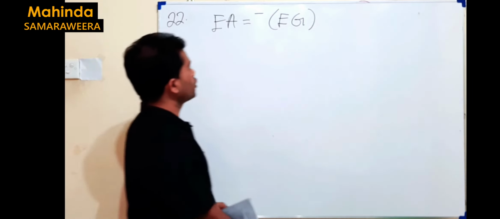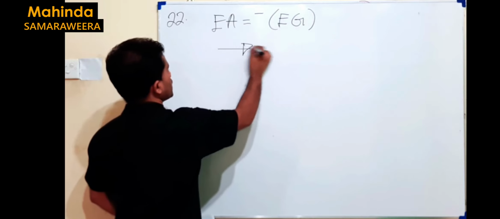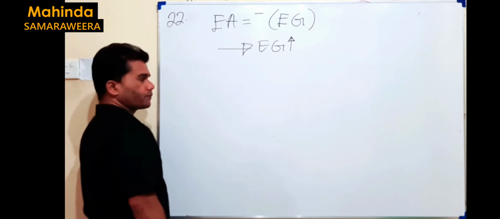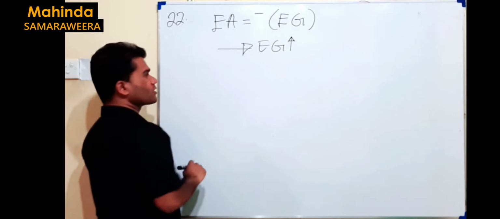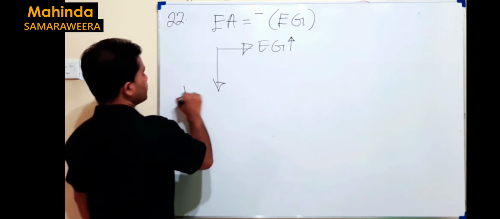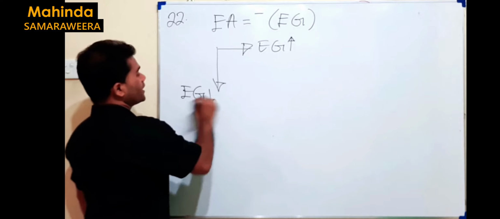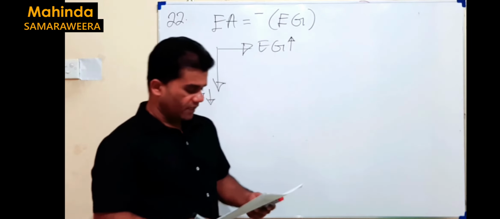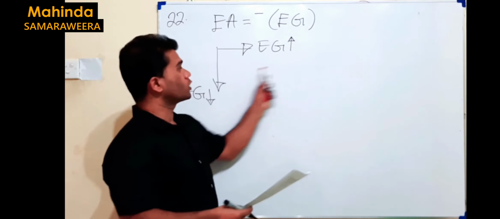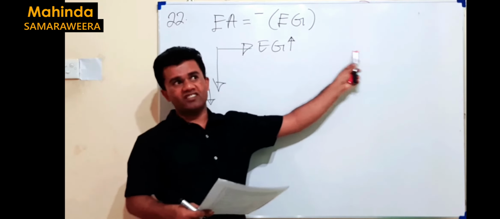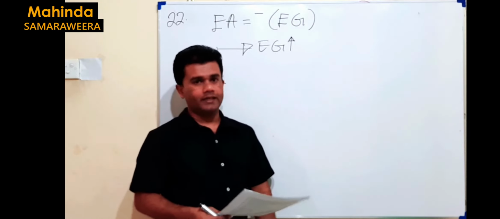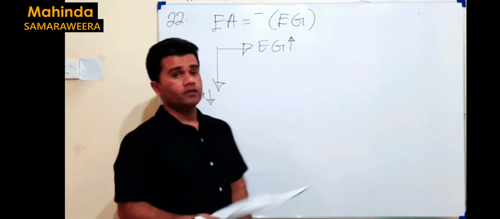In periodic variation, you learned that going along a period, electron gain enthalpy increases up to group number 17. Going down the group, electron gain enthalpy decreases. According to that, we expect the highest electron affinity in group 17, because in group 18 we get a positive value for electron gain enthalpy, so electron affinity will be negative.